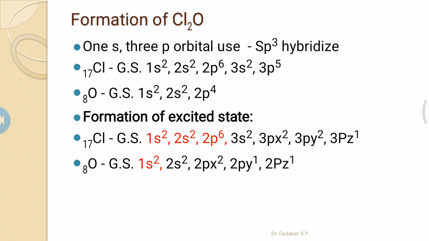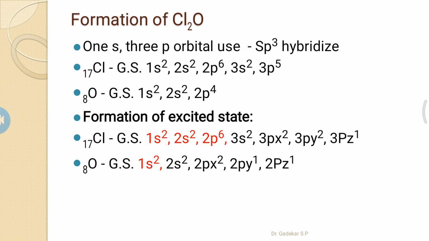What is the atomic number of oxygen and what is its electronic configuration? The electronic configuration of oxygen is 1s2 2s2 2p4. 1s2 is the inner core electronic configuration, which is not involved in hybridization, but the 2s2 2p4 orbitals of oxygen are involved in hybridization.